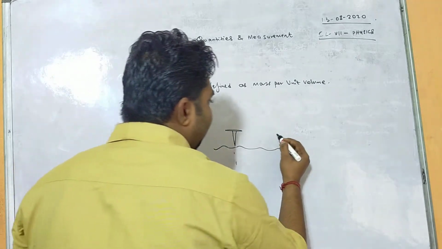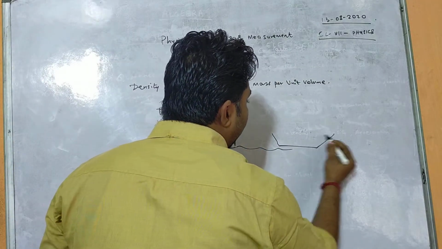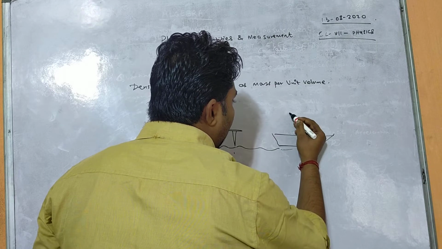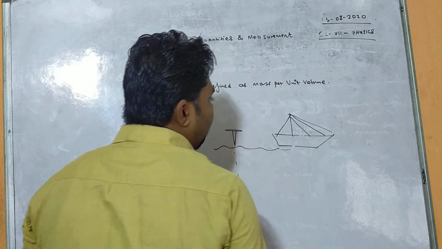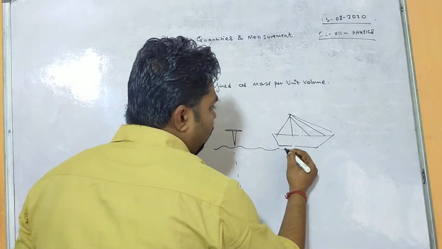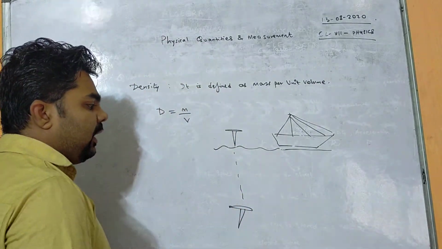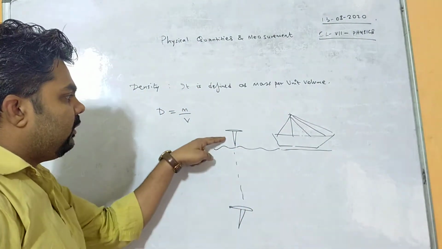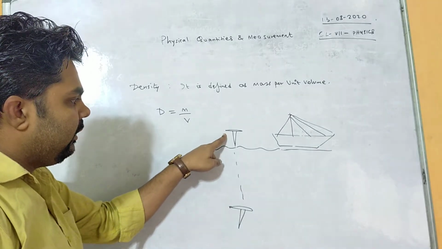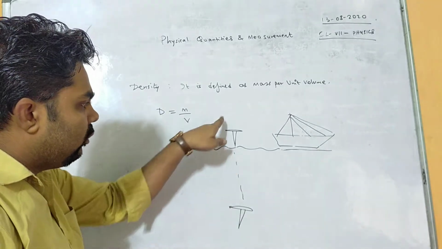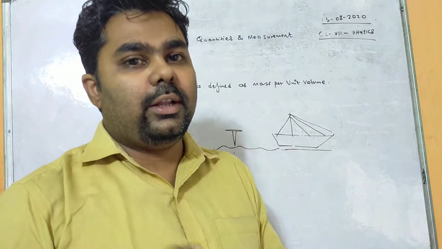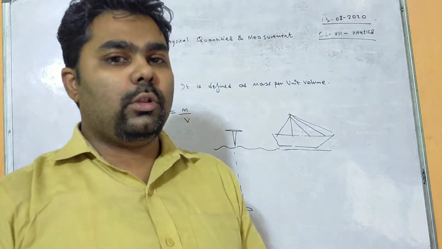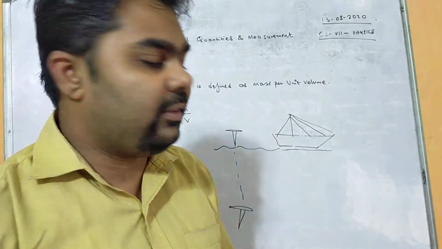But whereas if you consider a big ship, you will find that it is just floating on top of the water. Now the reason behind it: the density of the iron nail is more than the density of water, so it sinks inside.